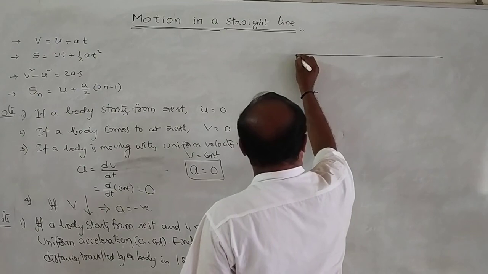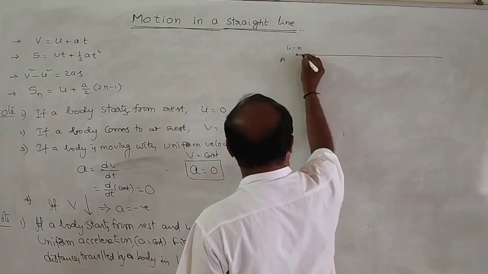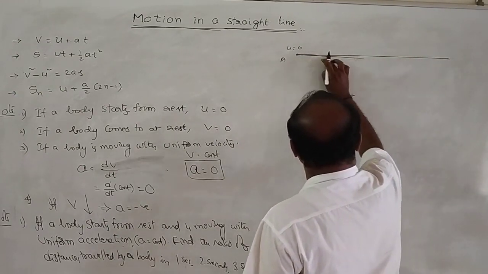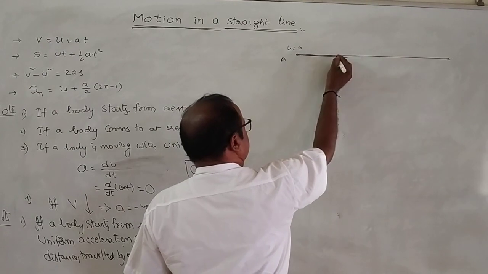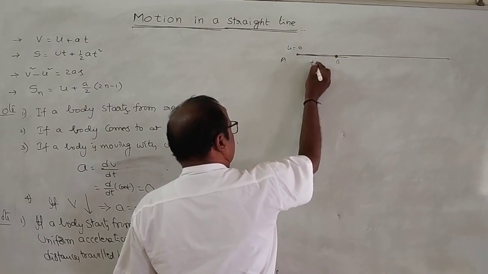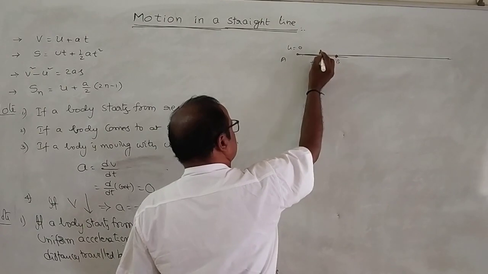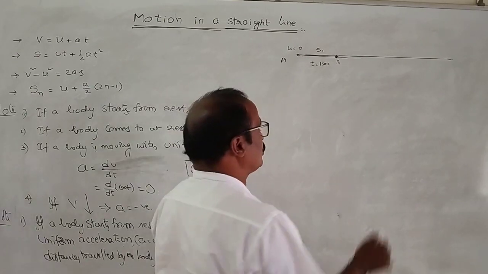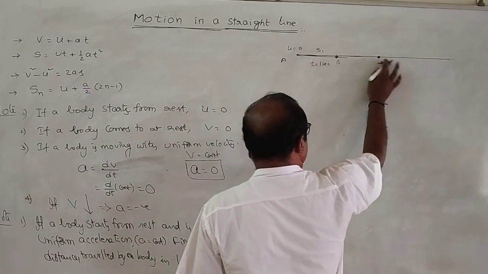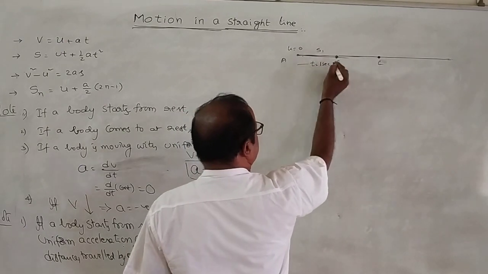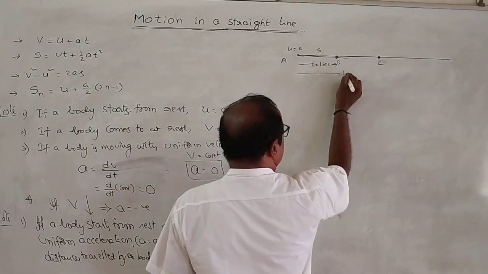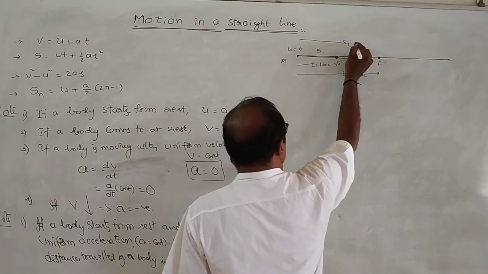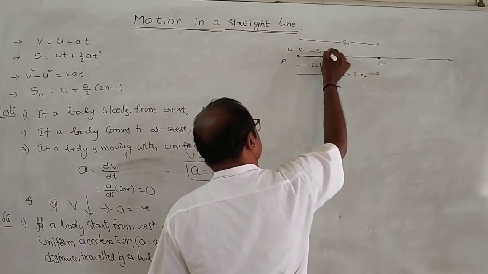See here, the body is moving along a straight direction, starting from rest. Okay, so it is straight line motion. In this straight line motion, let the distance traveled by the body in 1 second be S1. In 2 seconds, that means from the start, at t is equal to 2 seconds, the displacement traveled is S2.